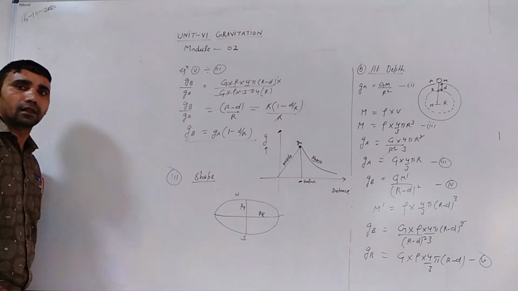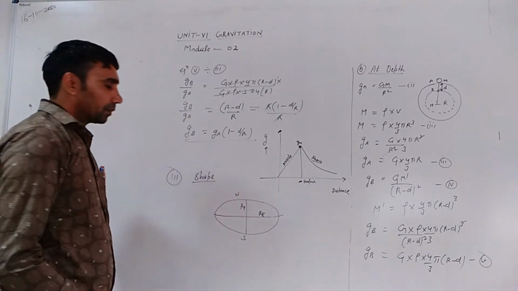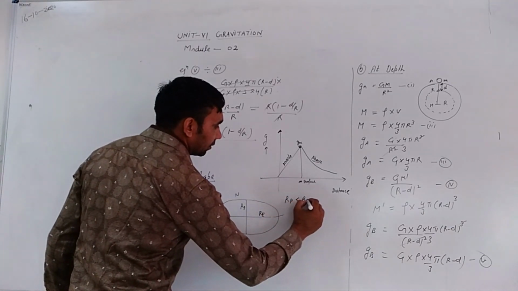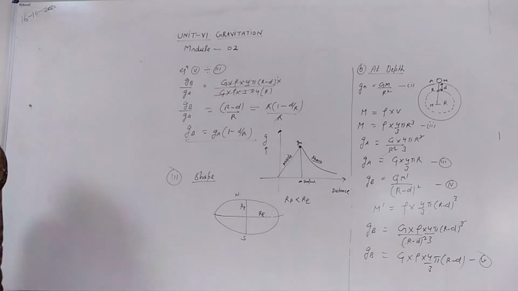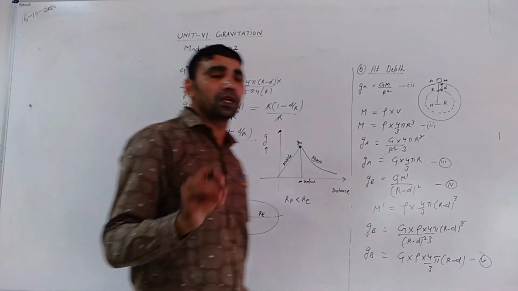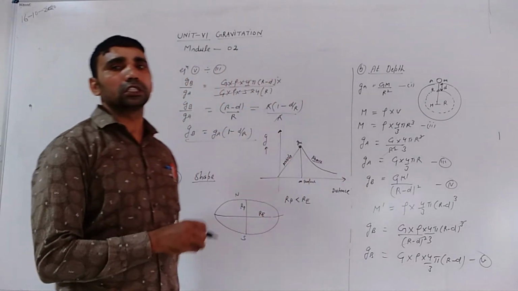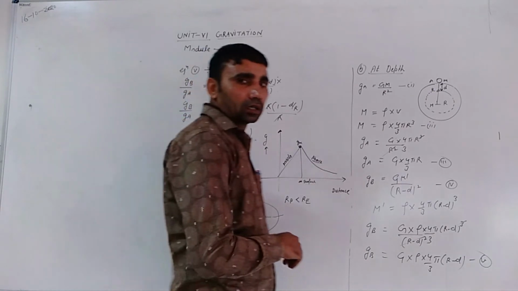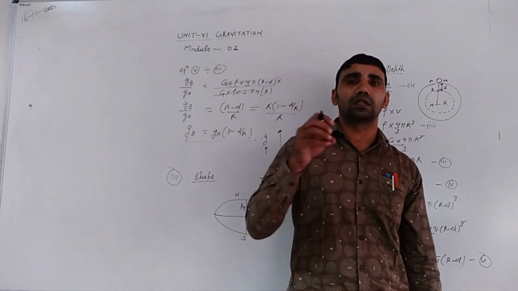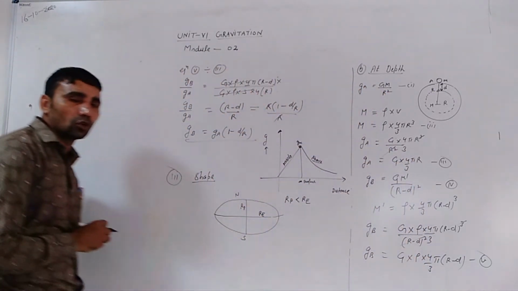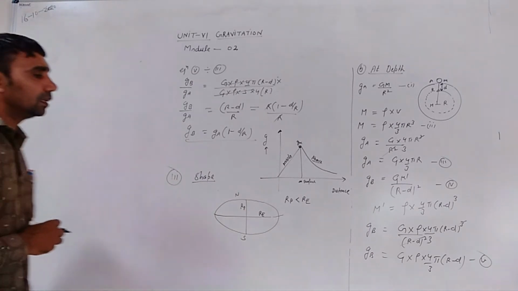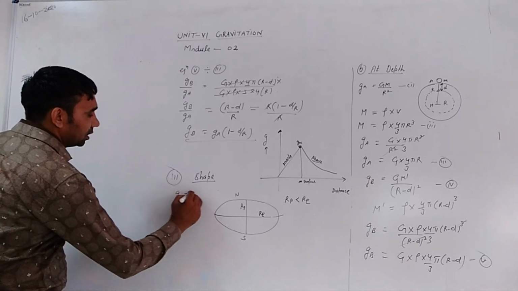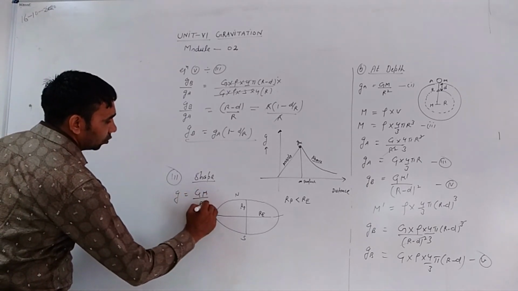Radius at pole R_p is less than R_e, from the shape of the Earth. The exact shape of the Earth is oval, or we can say elliptical. From the shape of the Earth we conclude that the radius of the Earth at the pole is somewhat less than the radius at the equator. As we know, the formula of acceleration due to gravity g is equal to GM divided by R square.